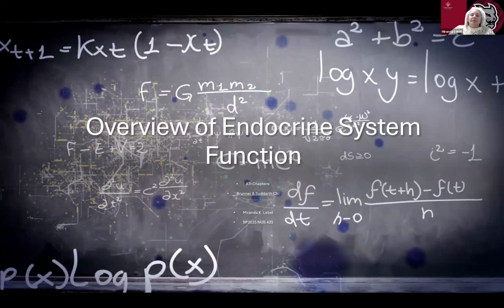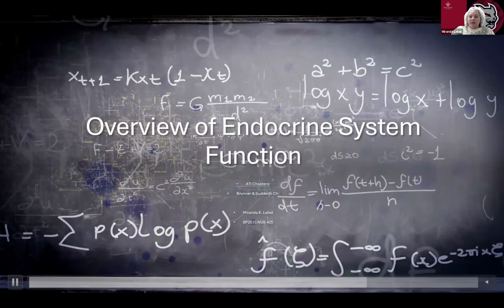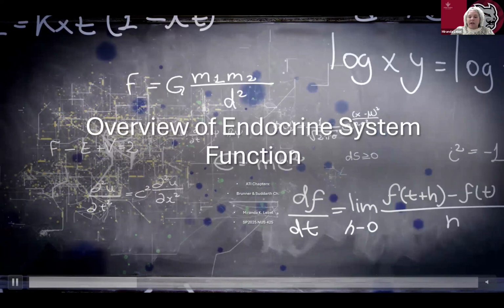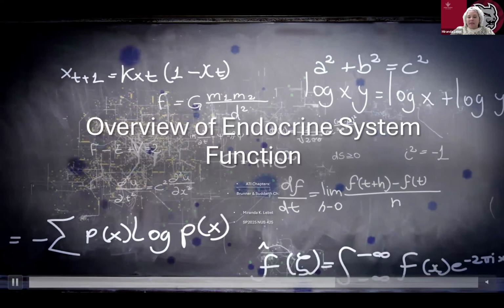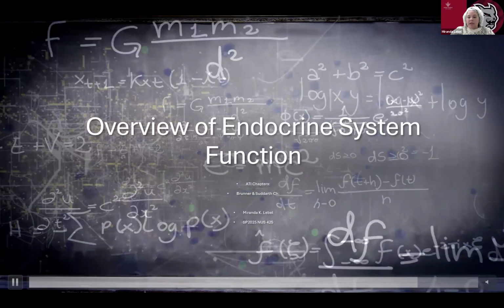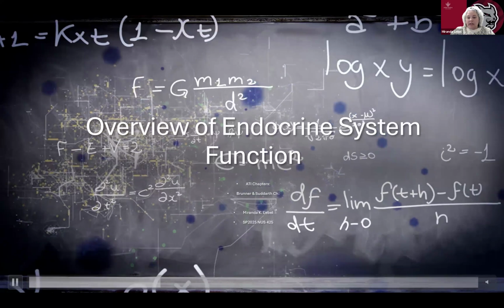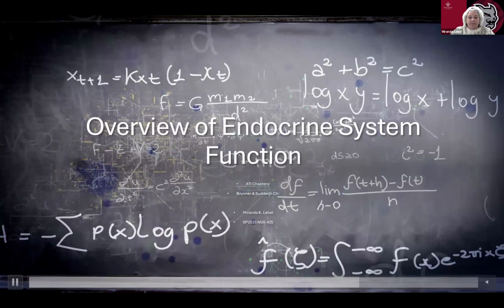So the endocrine system consists of glands that release hormones directly into the bloodstream to regulate various bodily functions, including metabolism, growth, reproduction, and mood. Key glands include the pituitary, thyroid, adrenal glands, pancreas, gonads, and others.